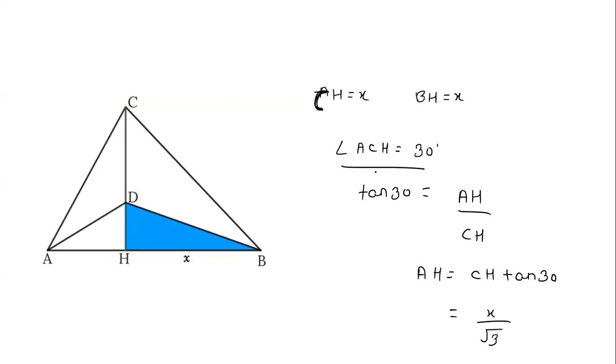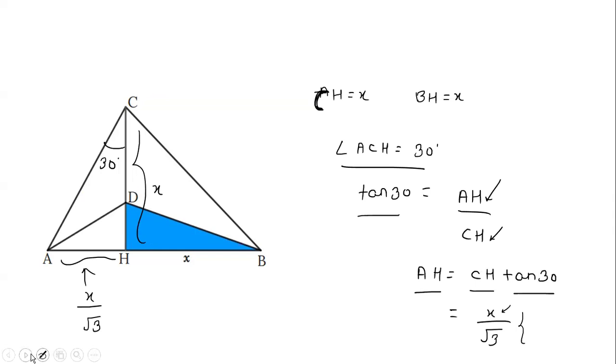Now consider the angle ACH. This angle is given in the problem as 30 degrees. So this is AH and this side we know as x. So we can write tan 30 as AH divided by CH. AH value we can calculate as CH multiplied by tan 30. CH we calculated as equal to x, and tan 30 is 1 by root 3. So AH value will come as x by root 3.